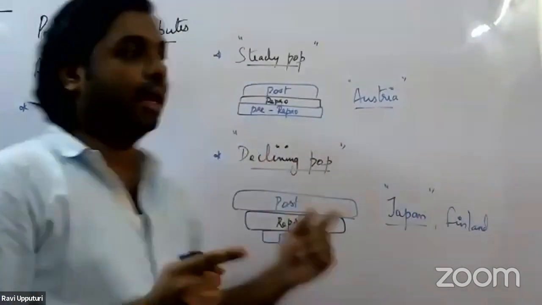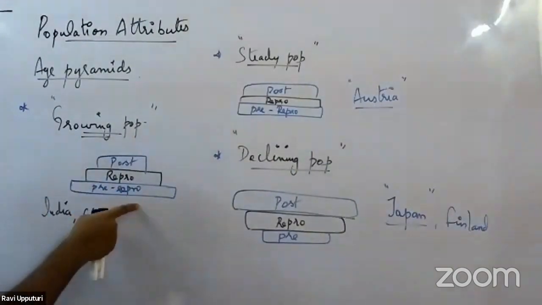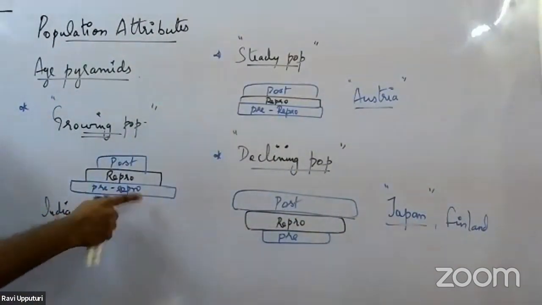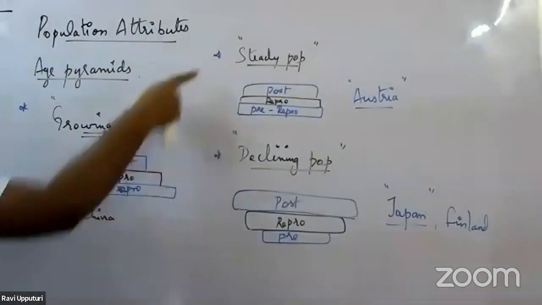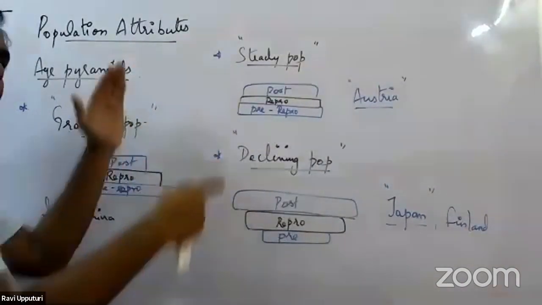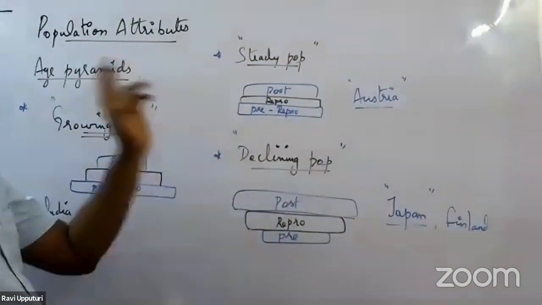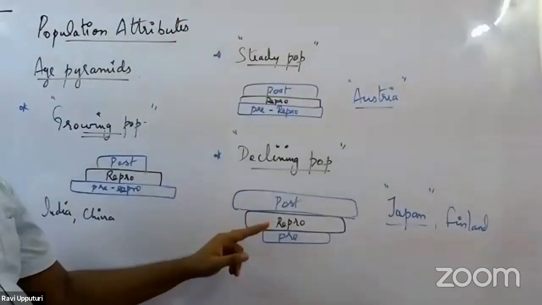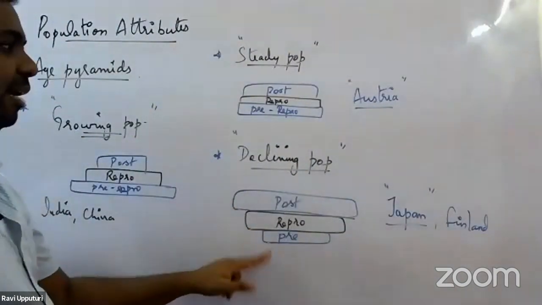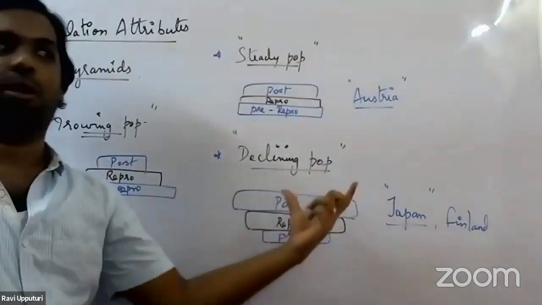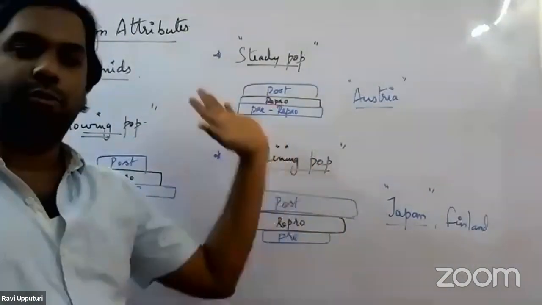Again, remember, in case of a growing population, the pre-reproductive group has more individuals than the other two. In a steady population, all three will have almost similar numbers of individuals, whereas in a declining population, the pre-reproductive group is much smaller than the post-reproductive group. And a few examples, right?